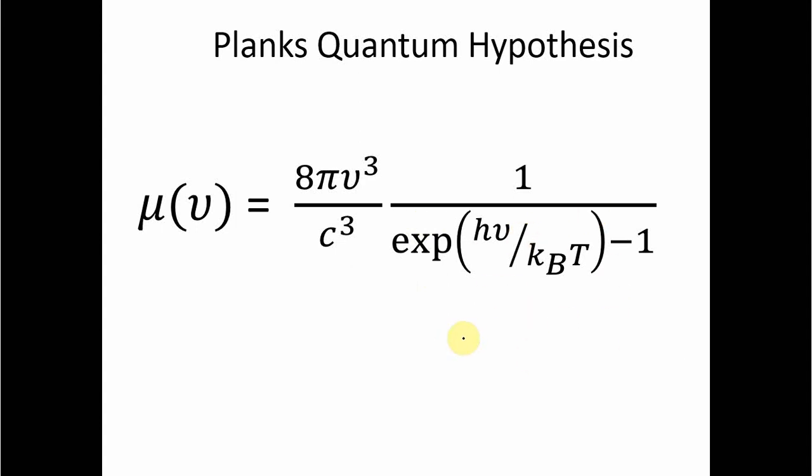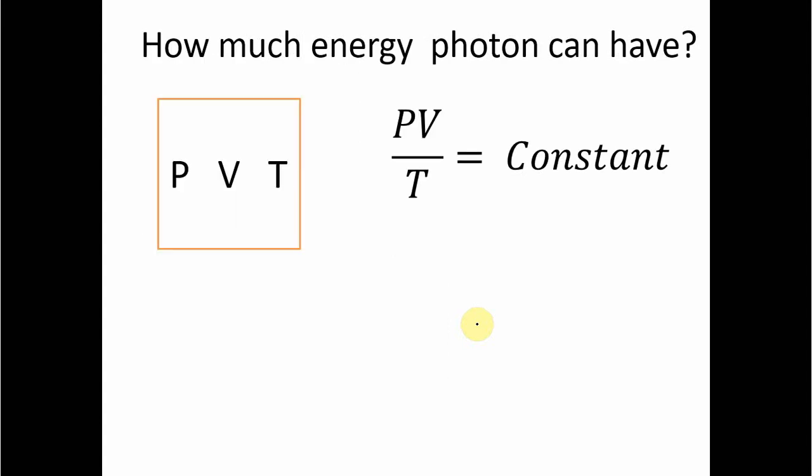For this, we have to see how much energy a photon can have. Well, the answer is that the photon will take the average of the energy available. In order to understand this, let's go to the basics of thermodynamics. Consider a container with a gas, which has three basic state variables: pressure, volume, and temperature, and all of these are related by a constant. PV by T is equal to a constant.